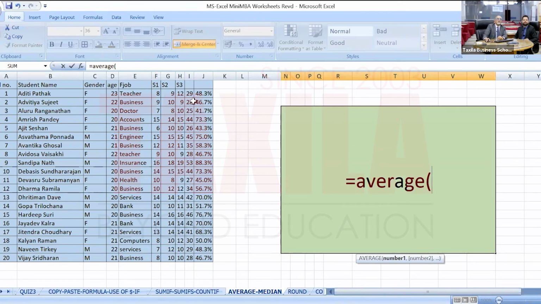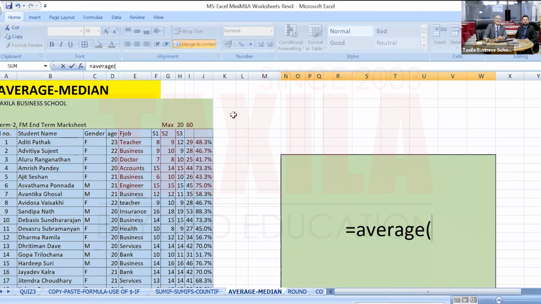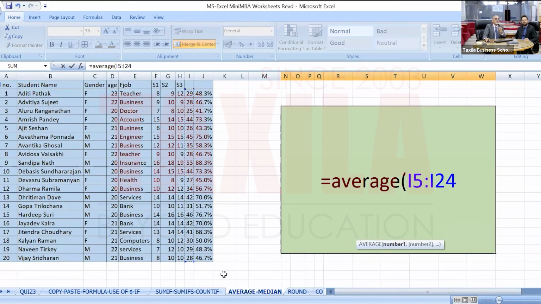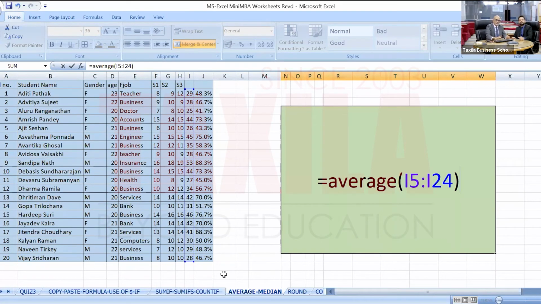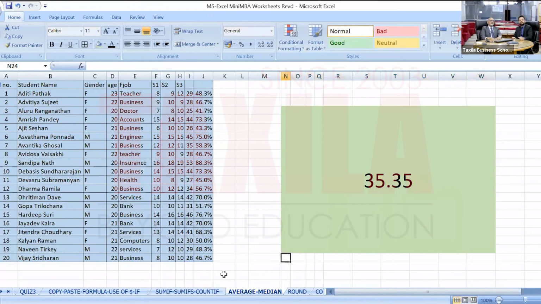Okay. So this is the final, you know, the column I has got the final scores out of 60. So I'll just start here, the first cell, and drag it to the last cell. All the total marks, and bracket close, and it will give me an average. 35.35 is the average score.